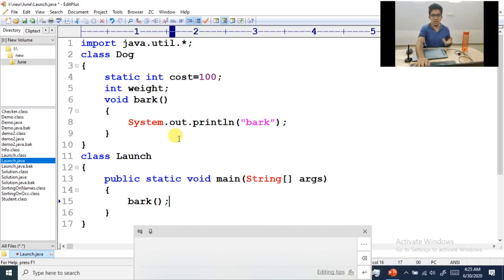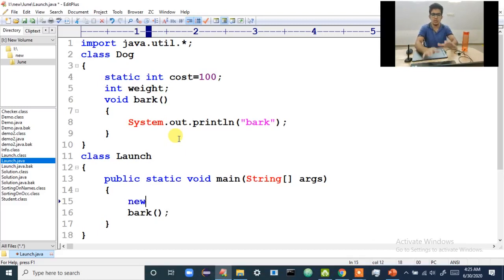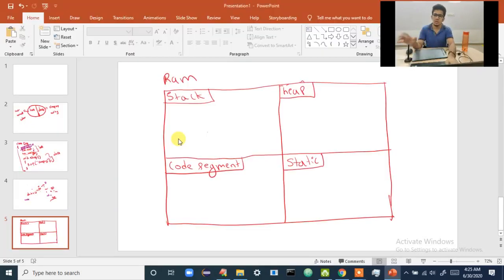So the question is how to create an object. What you have to use is the new keyword, NEW. When you use the new keyword, the JVM, Java Virtual Machine, gets activated. It'll say, okay, I understood that you want to create a memory, but how much memory do you want? It is about to allocate one space, but it doesn't know how much space you actually need. It can't give you the whole heap for yourself, because other objects also need space. It can't give less space than required. It has to give as required.